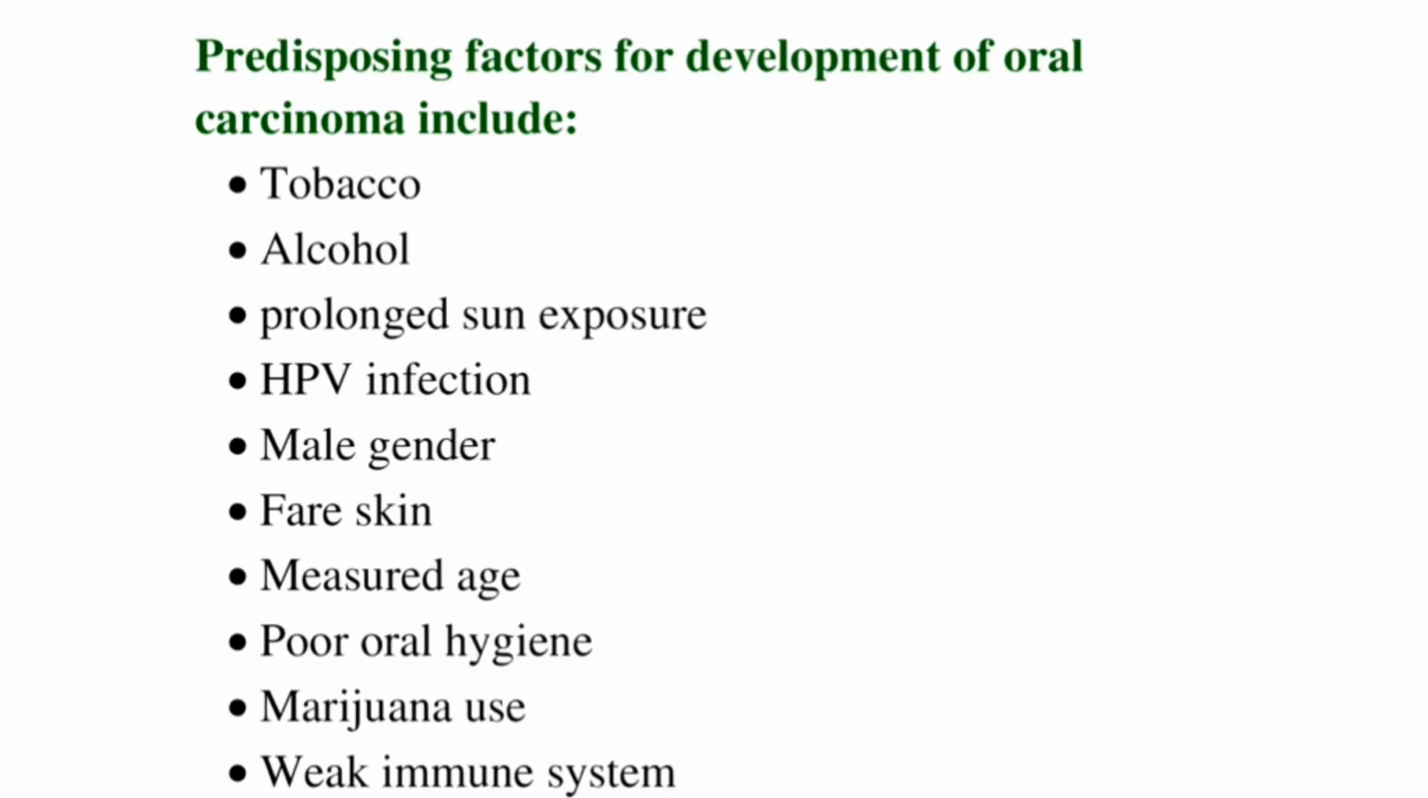Then you can see the next question: predisposing factors for this oral cancer. And here we have the list of it: tobacco, alcohol, prolonged sun exposure, HPV infection, male gender, fair skin, advanced age, poor oral hygiene, marijuana use, weak immune system. So these are all the predisposing factors for oral cancer.